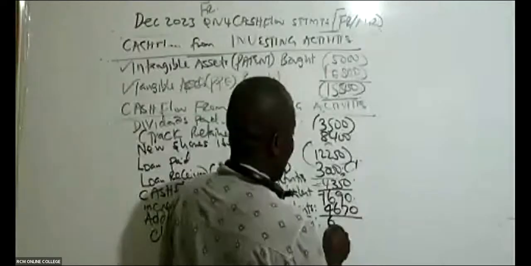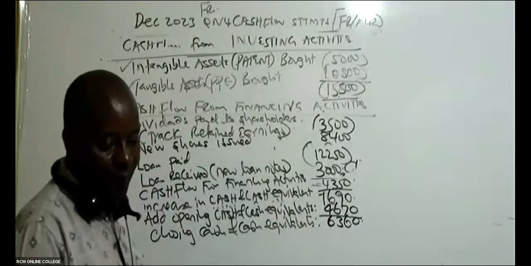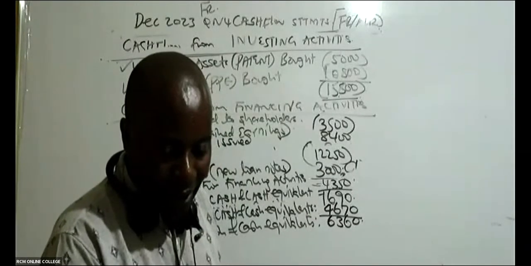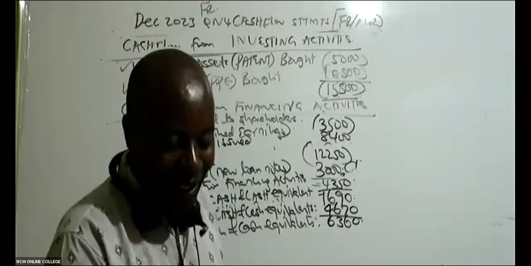Is it balancing? Are we getting 6360? Oh, yeah. Great.